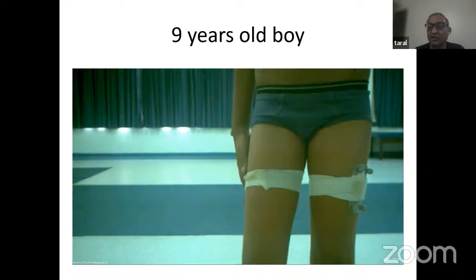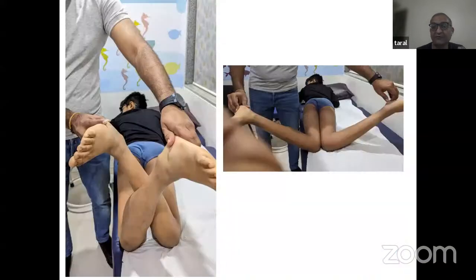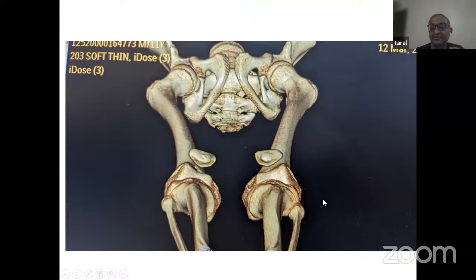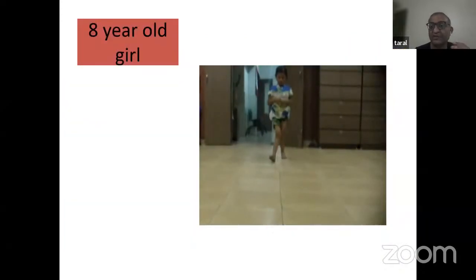But in the whole action of not turning the feet, he ends up externally rotating the femur, and that causes this difficult type of walking. Now again, as you see here, the internal rotation is exaggerated at the hip, and external rotation is limited. And when we did a 3D CT scan, we realized that this 10-year-old child has internally rotated femurs, bilateral. So intorsion of the femur in a 10-year-old child is not normal, and this child will require a derotation osteotomy to correct the gait pattern. So after 10 years, in-toeing is not normal and should be corrected.